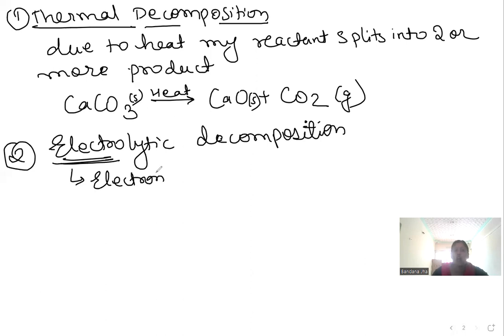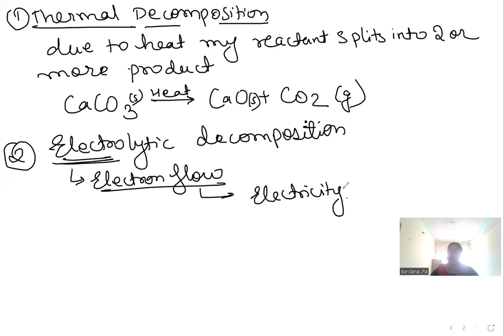An electron flow means we are talking about electricity. Wherever there is a flow of electron, it means we are talking about electricity. So here, if we give electricity to any of the things, it will decompose.